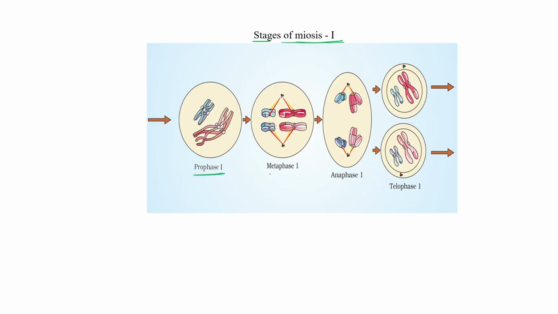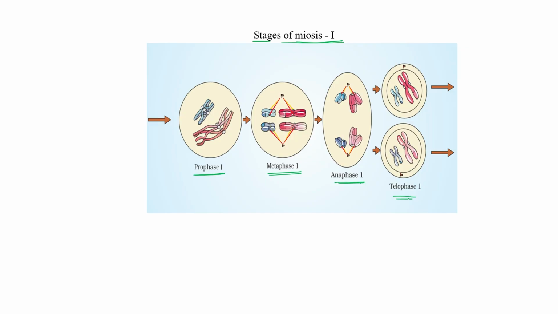And metaphase 1 is just similar to mitosis, all the chromatids align on the equatorial plane, and spindle fibres bind with the kinetochore. And in anaphase 1, separation of homologous chromosomes occurs.